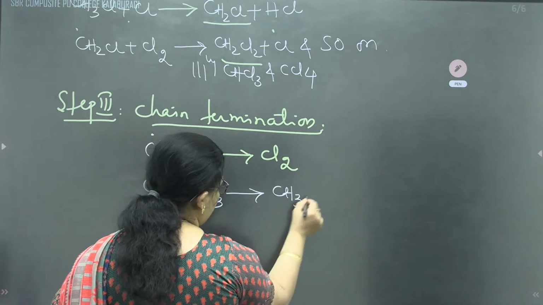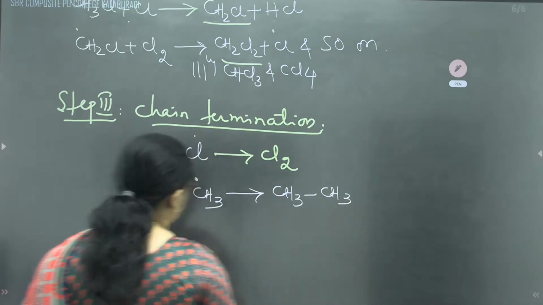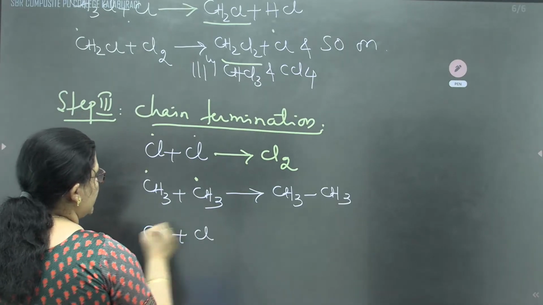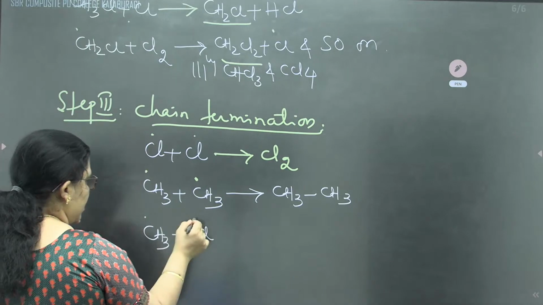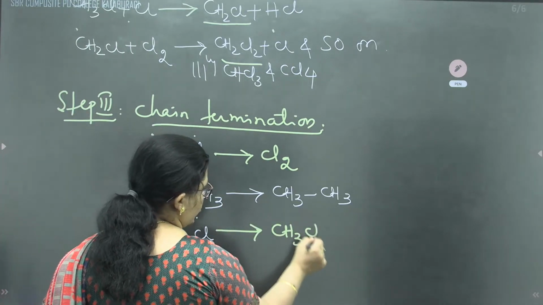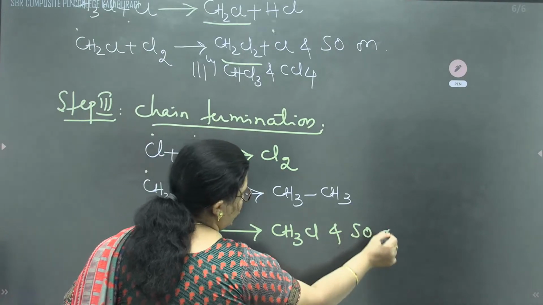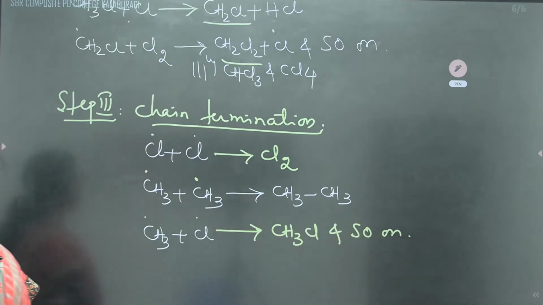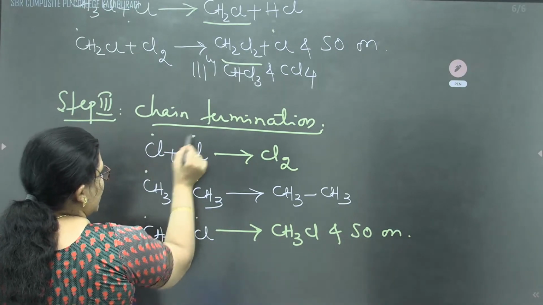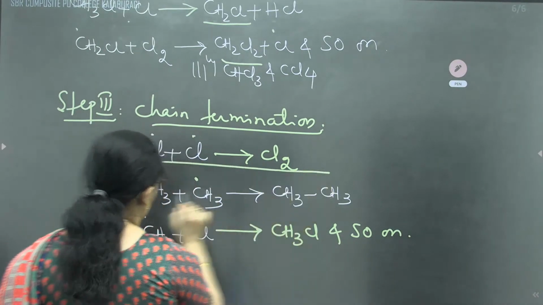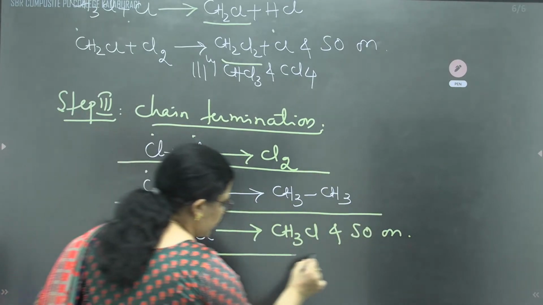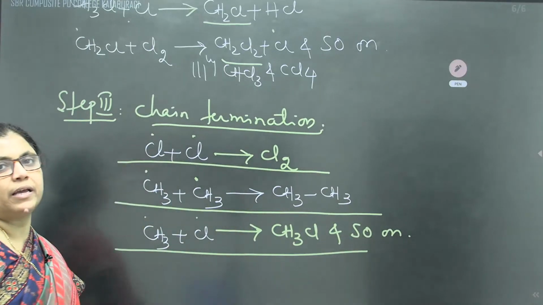Ethane, CH3-CH3. Same way, methyl free radical with chlorine free radical produces methyl chloride, and so on. That means in chain termination the reaction has to stop. Two free radicals combine to form a neutral molecule. That means we are going to end the reaction.